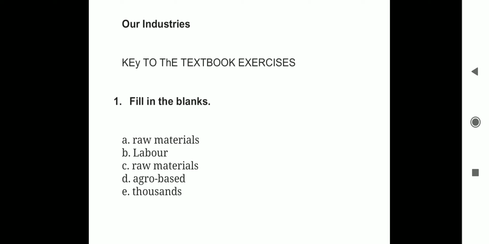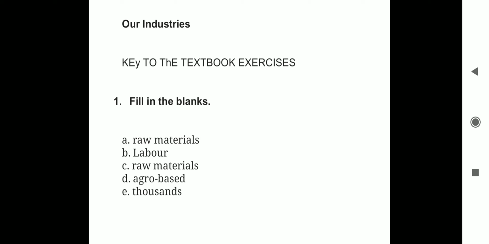So raw materials, I spell the word raw material: RAW, raw, MATERIALS, raw materials. Next, industries that use agricultural products as raw material are known as dash industries. We studied different categories of industries.